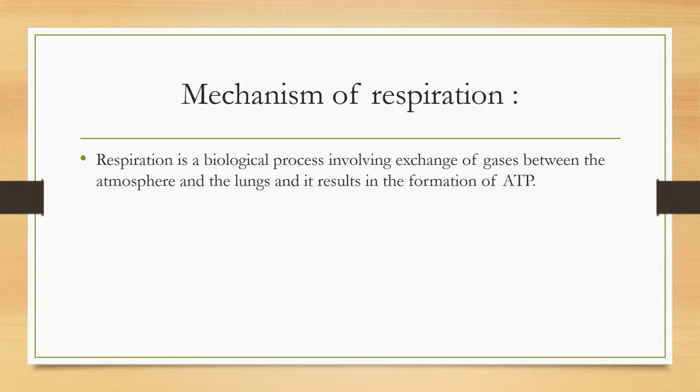Whatever food we eat, the organic molecules are oxidized, and this oxidation leads to liberation of energy in the form of ATP. To bring about this oxidation of food material, living organisms require a constant supply of oxygen, and this oxygen we obviously get from the atmosphere.